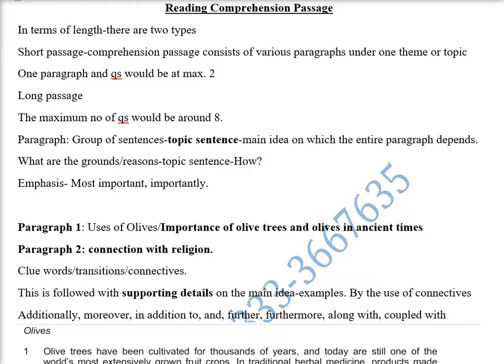When we talk about reading comprehension passages, we first have to think about which type of passage it is. Normally in the exams, the passage is long, right? We will be looking at the 2020 exam right now. These are some of the guidelines that I have put down. For example, the number of questions would be 8, the paragraph, group of sentences. We have to look for the topic sentence.